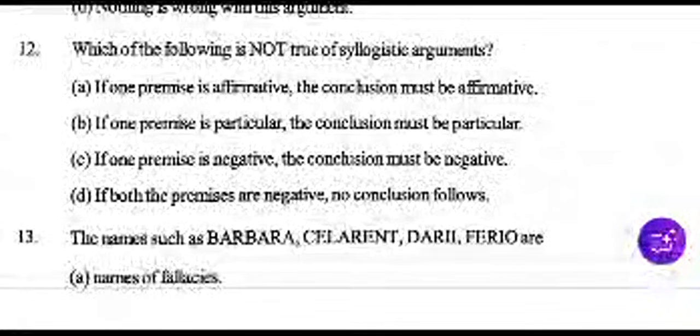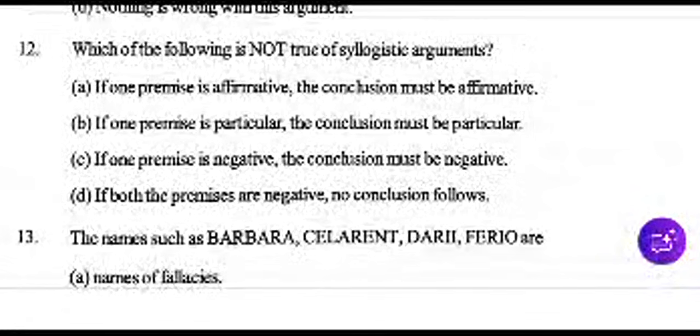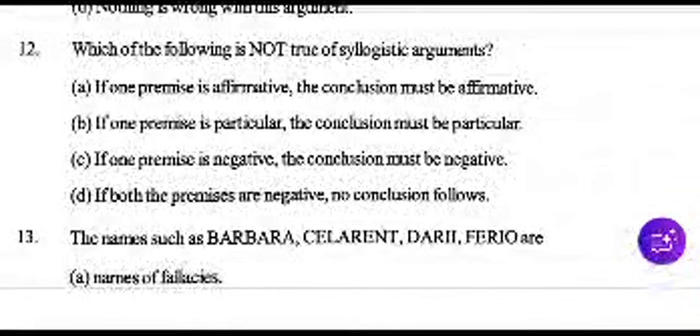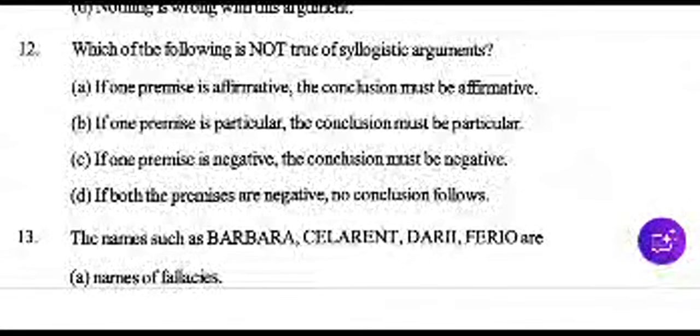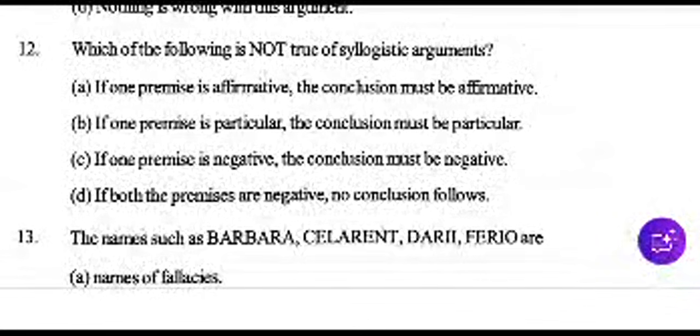You read this argument, then find the answer. Next question. Which of the following is not true of syllogistic arguments? If one premise is affirmative, the conclusion must be affirmative. If one premise is particular, the conclusion must be particular. If one premise is negative, the conclusion must be negative. Or if both premises are negative, no conclusion follows. Which of the following is not true? Not true means three are true, one is not true.